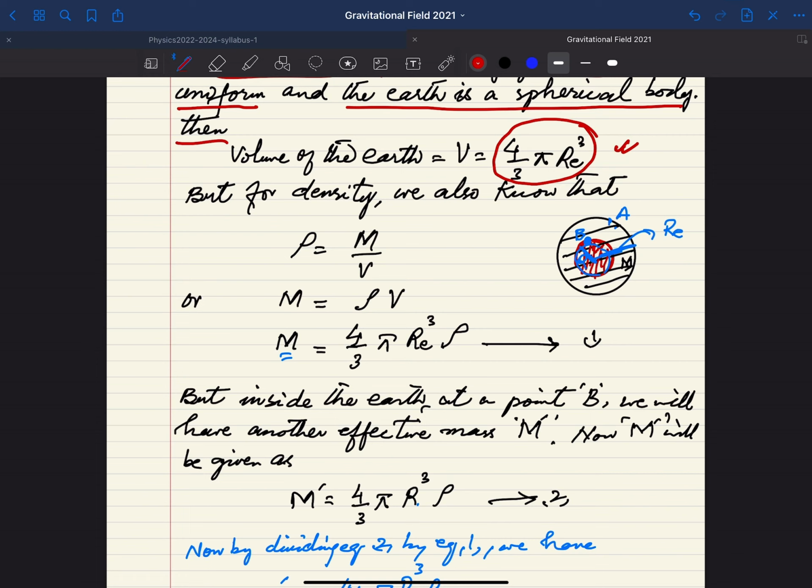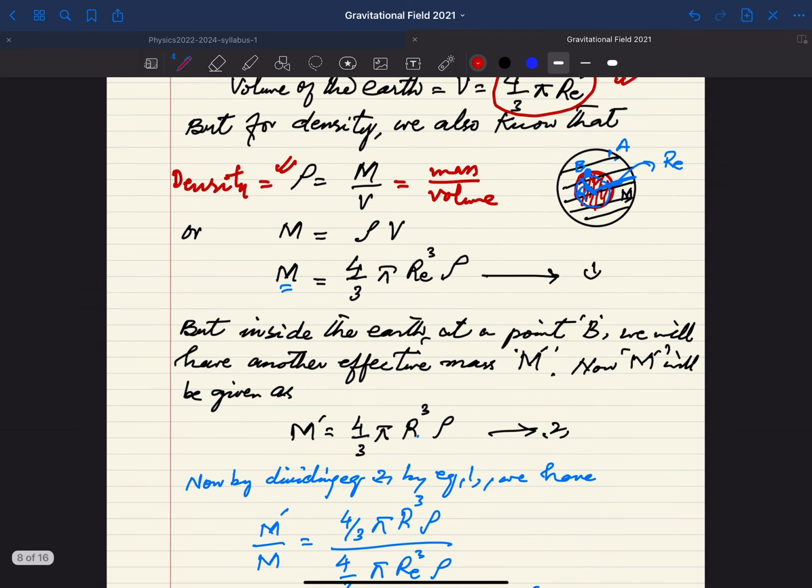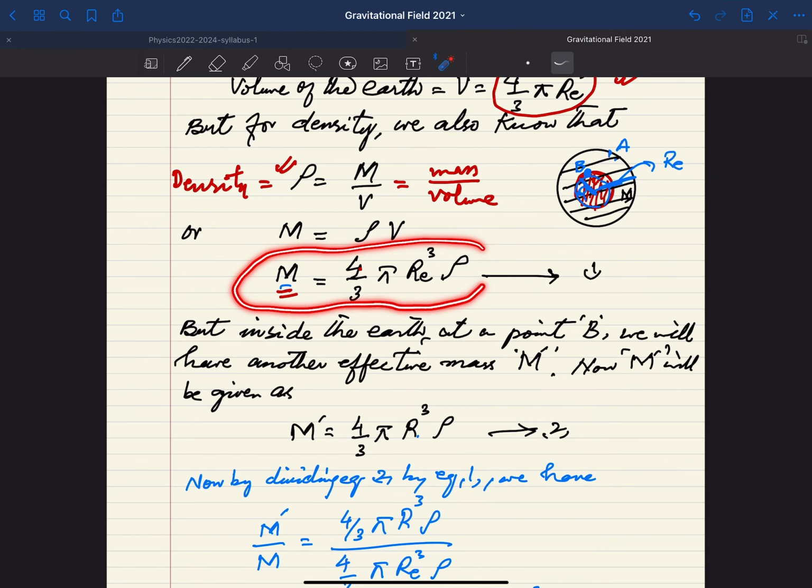This is very important. As far as the mass and the density are concerned with the volume, density is given as m divided by V, that is, mass divided by volume. So if we want to mention the mass of the body in terms of density, the situation is M = 4/3 π Re³ ρ. So this will be the situation of the mass, the effective mass.